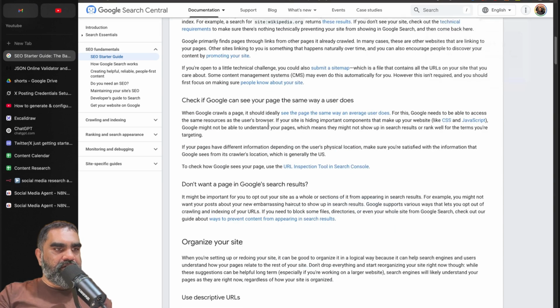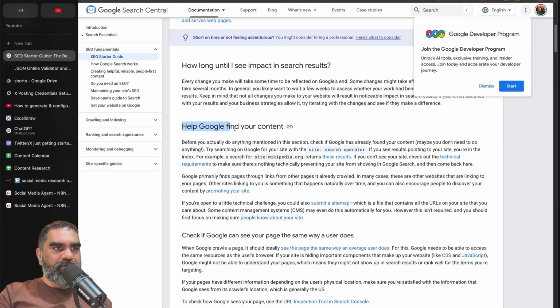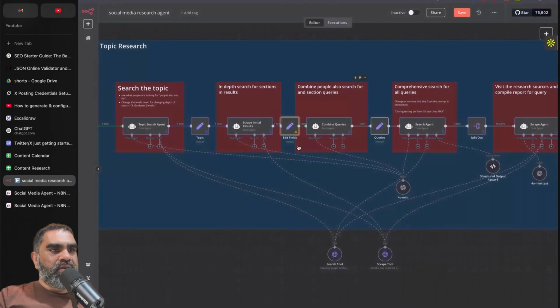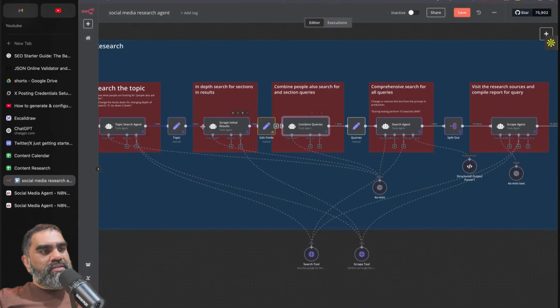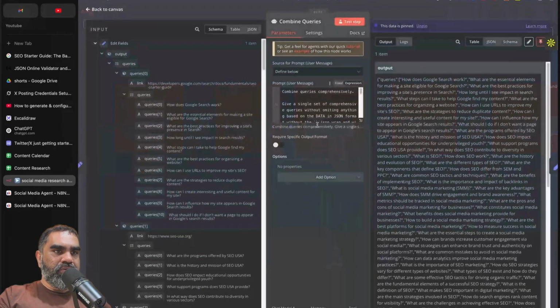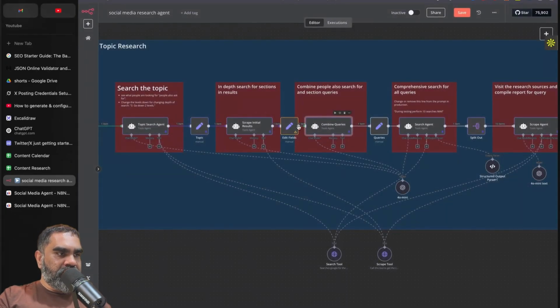Help Google find content. Organize your site. Help Google find content. It takes that and asks, what steps can I take to help Google find my content? It turns that into queries so that it can do more in-depth research on just that part. That's how that works. It finally combines the queries from all the "people also search for" and all the section-based queries into one. That is the combine queries agent here.